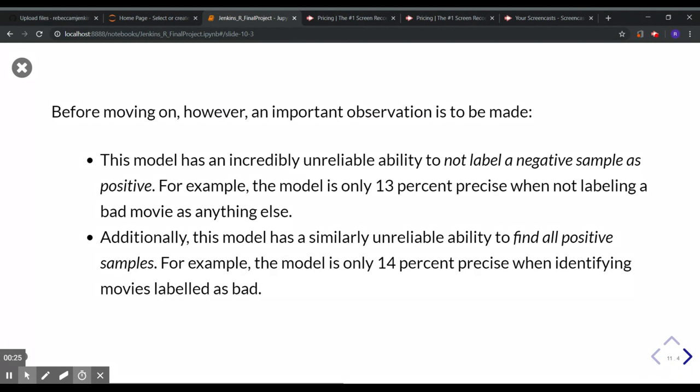to note that it is very unreliable when precisely and accurately labeling negative samples as positive and in its ability to find all positive samples.